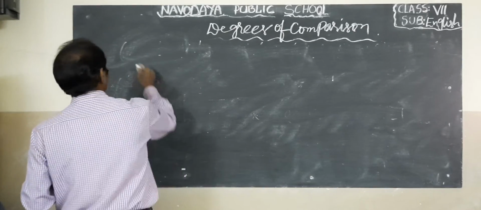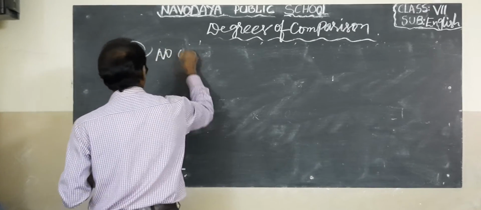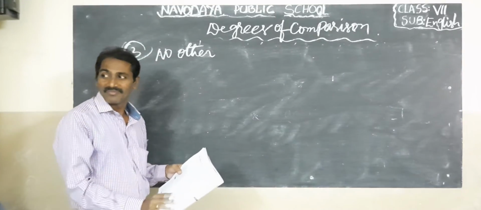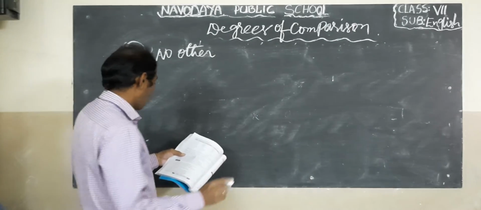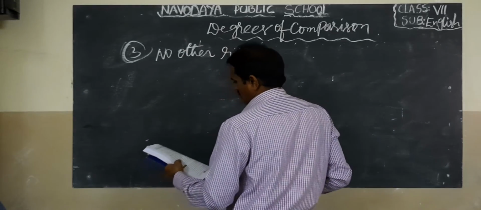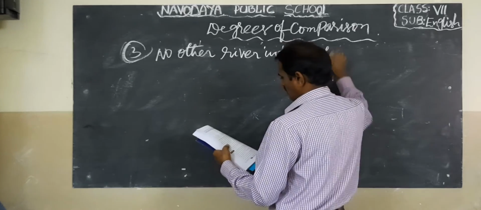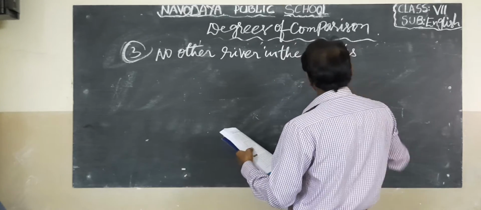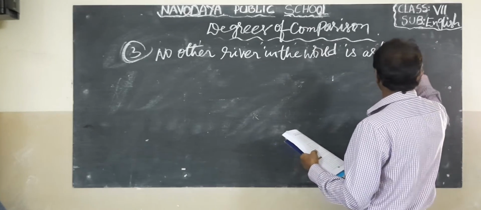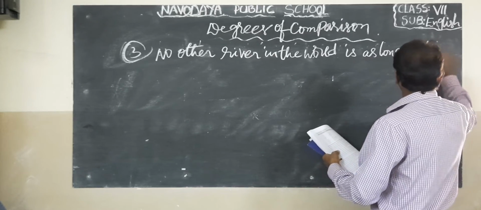Next example, children: No other river in the world is as long as the Nile.